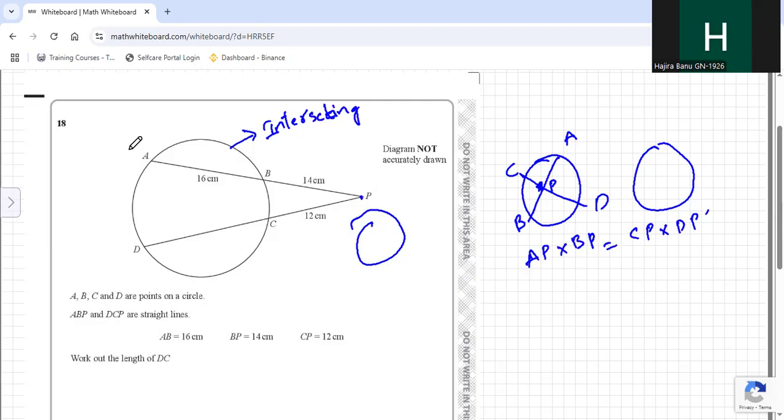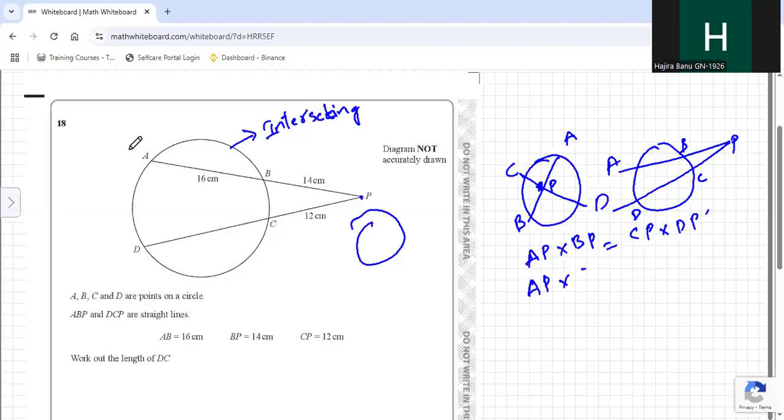But when the point of intersection is outside the circle, we have A, BP and we have D, CP. So at this point, when the point of intersection is outside the circle, then this changes. It is AP into BP. Nothing changes. It's the same. Sorry, it is always. How come it does not change? It should be changed.